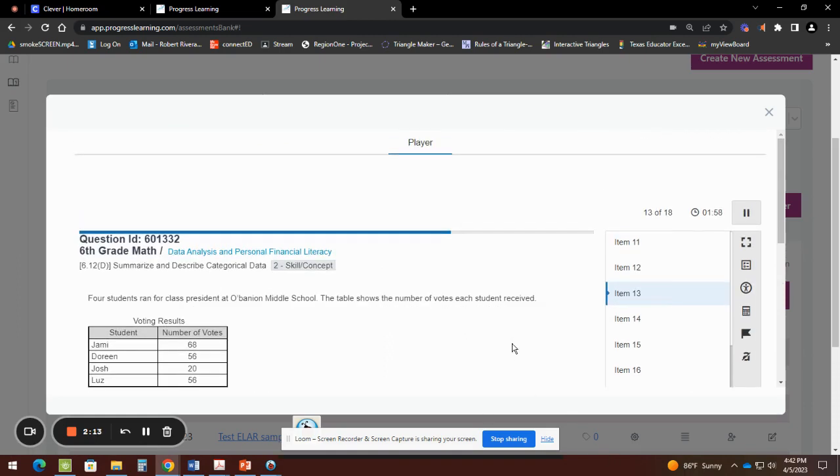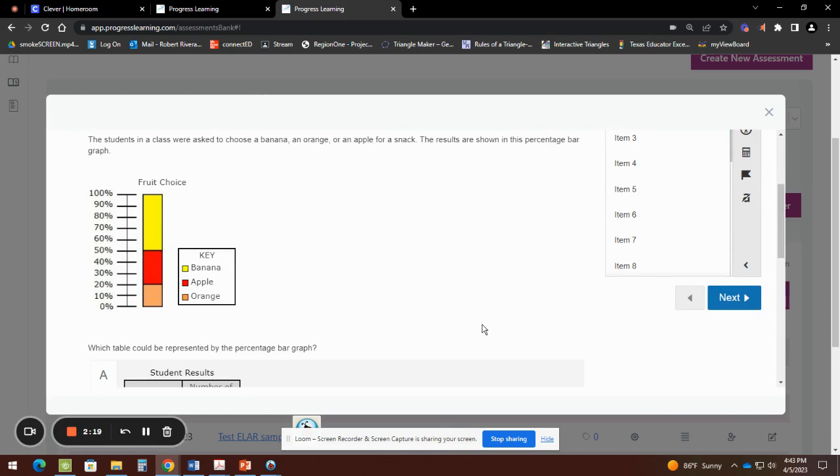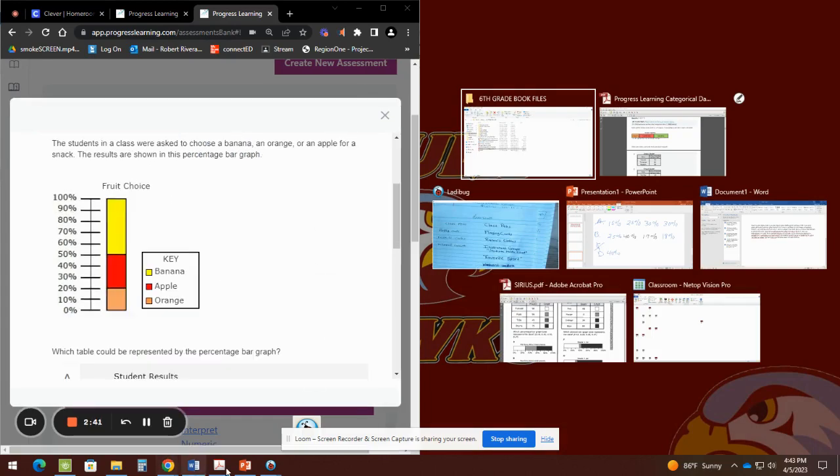So let me go ahead and start. I'll start with item number one. In item number one, we have three choices. The yellow part is banana, the red is the apple, and the orange is the orange. This is a percentage bar graph, and my first job is to quickly get these percentages on my paper. Okay, so I'm going to split the screen for you all.